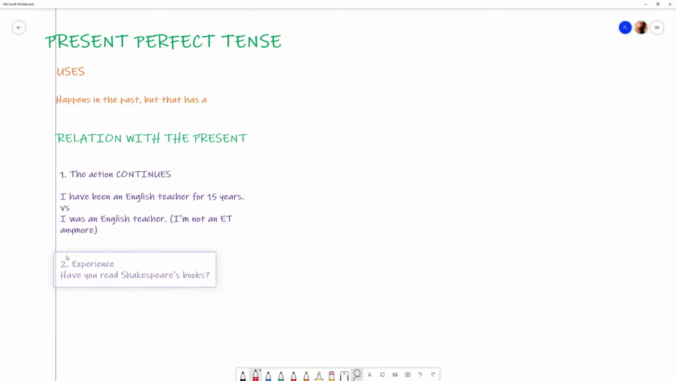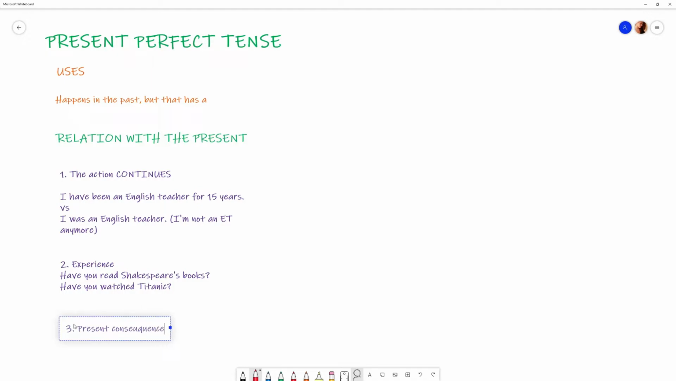The second situation is when we talk about an experience. Okay, experiences are related to the present because it matters for me if you had that experience or not for me to talk to you. For example, have you read Shakespeare's book? If you have, I can talk to you about it, or if you haven't, I can show you a book of his.